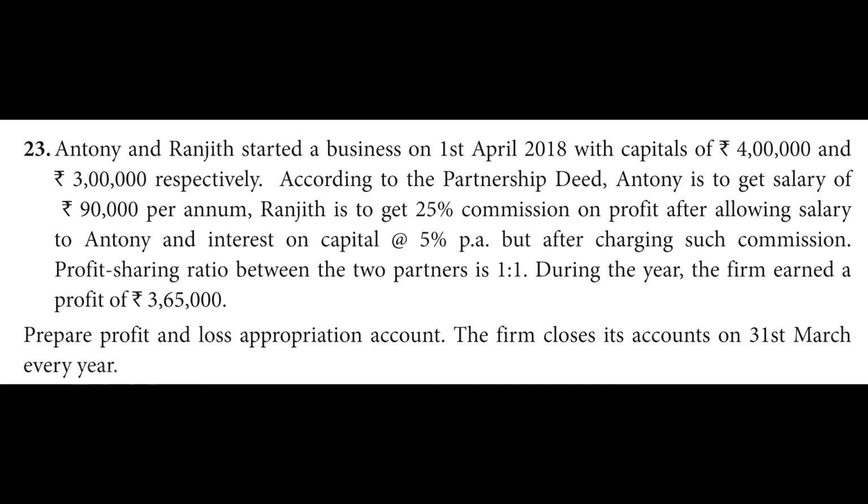According to the partnership deed, Anthony is to get a salary of rupees 90,000 per annum. Ranjit is to get 25% commission on profit after allowing salary to Anthony and interest on capital at 5% per annum. But after charging such commission, profit sharing between the two partners is 1:1. During the year, the firm earned a profit of rupees 3,65,000. Prepare profit and loss appropriation account. The firm closes its accounts on 31st March every year.